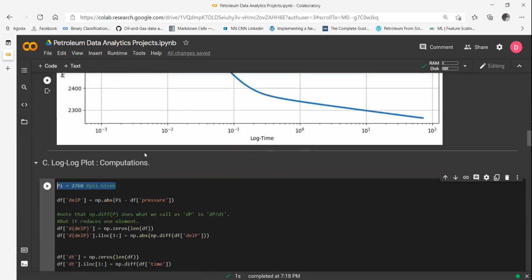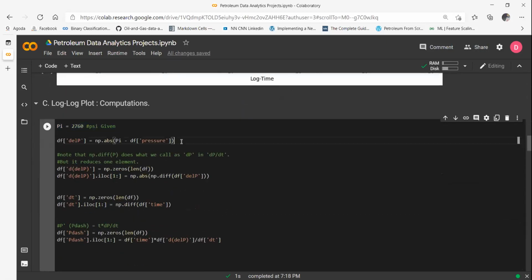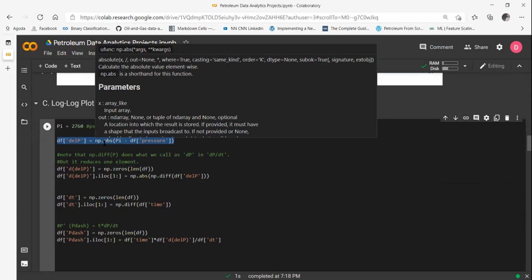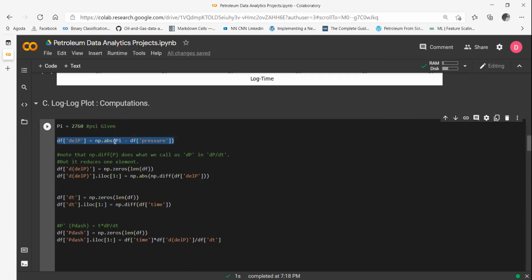Okay. So these are the columns that we are creating. So this is d of delta P I'm creating. You can see I have put np.absolute in order to focus just on the magnitude and not the sign, because if in case something goes into negative, log plot would not allow that because log scales don't work on negatives, right? So np.absolute is important in this case.